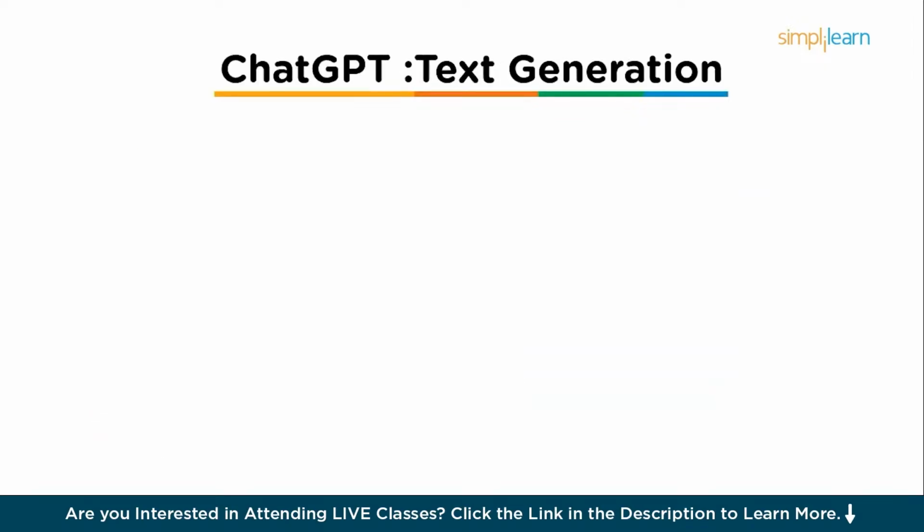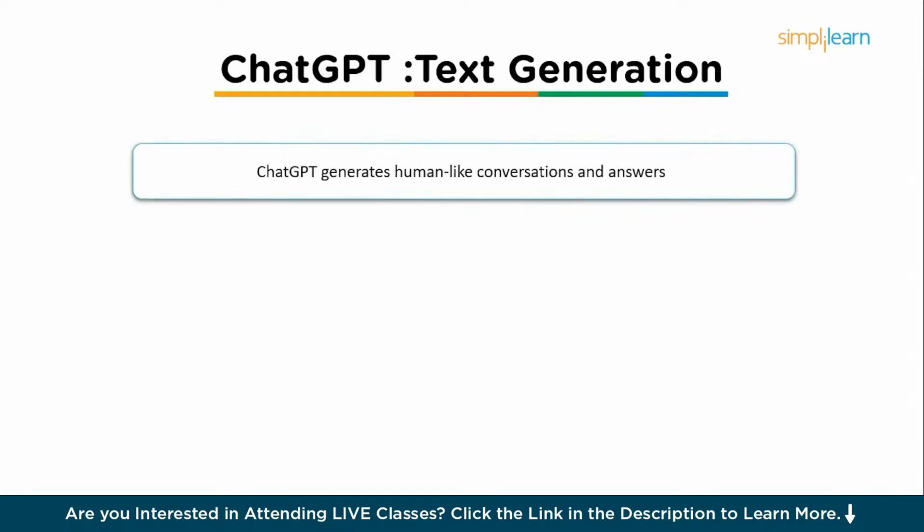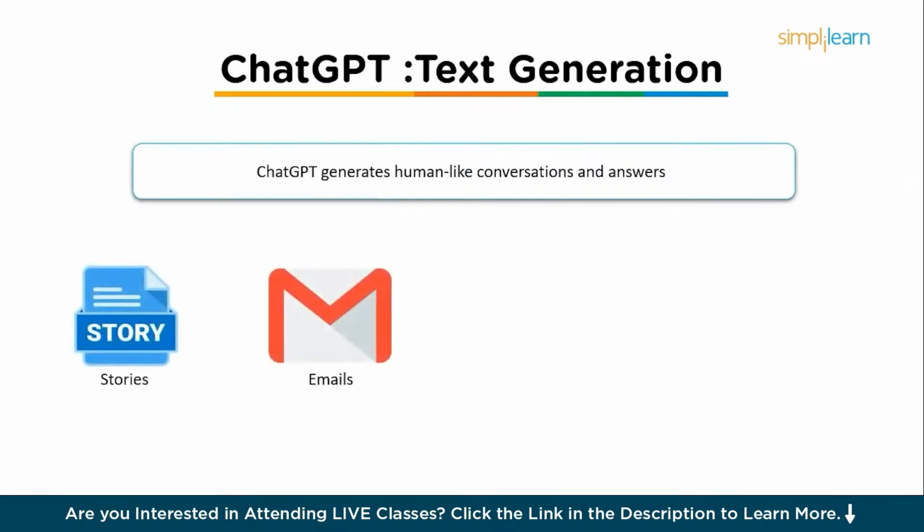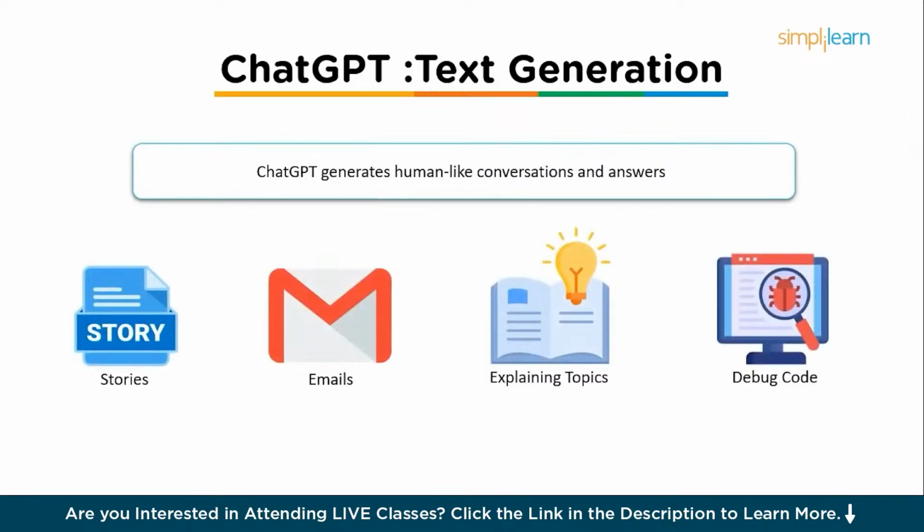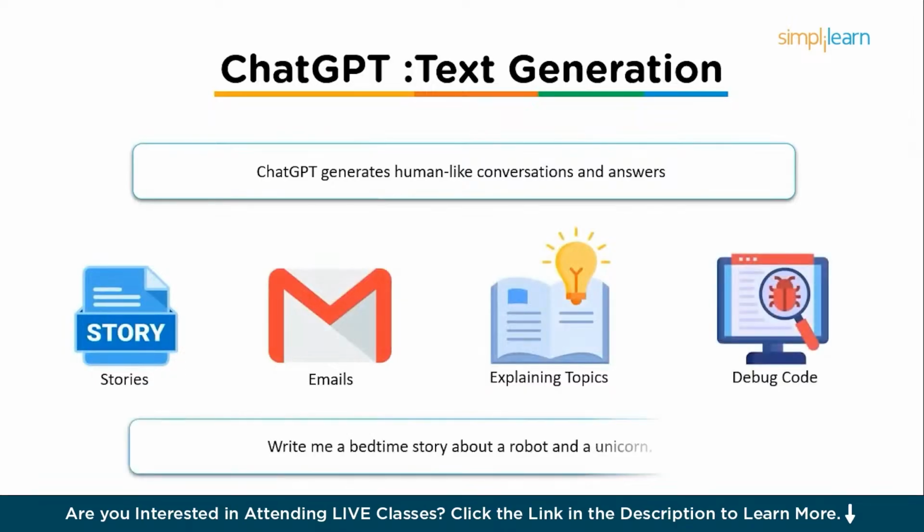The first one is ChatGPT, that is text generation. So what does it do? ChatGPT, like the one you are talking to right now, generates human-like conversations and answers. So you can ask it to write stories, emails, explain difficult topics, or even debug code. For example, you say, write me a bedtime story about a robot and a unicorn. ChatGPT creates an entire story for you on the spot.